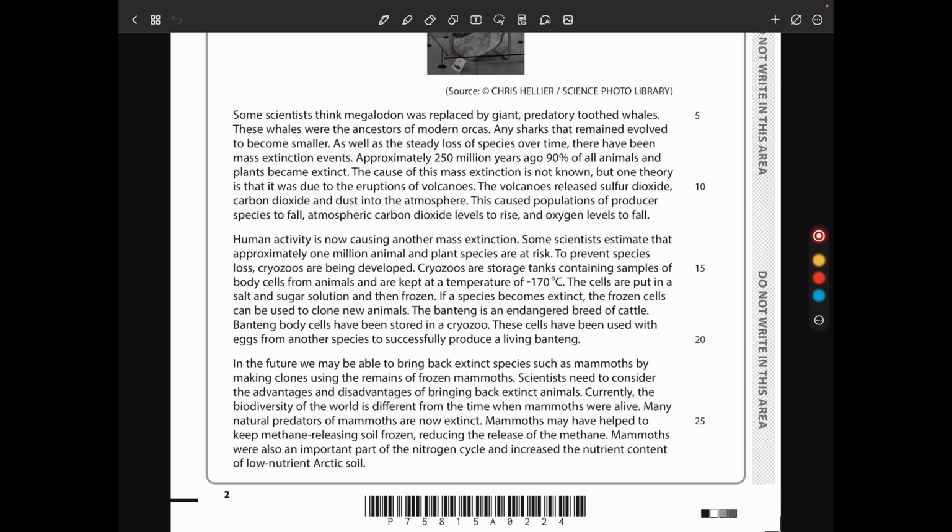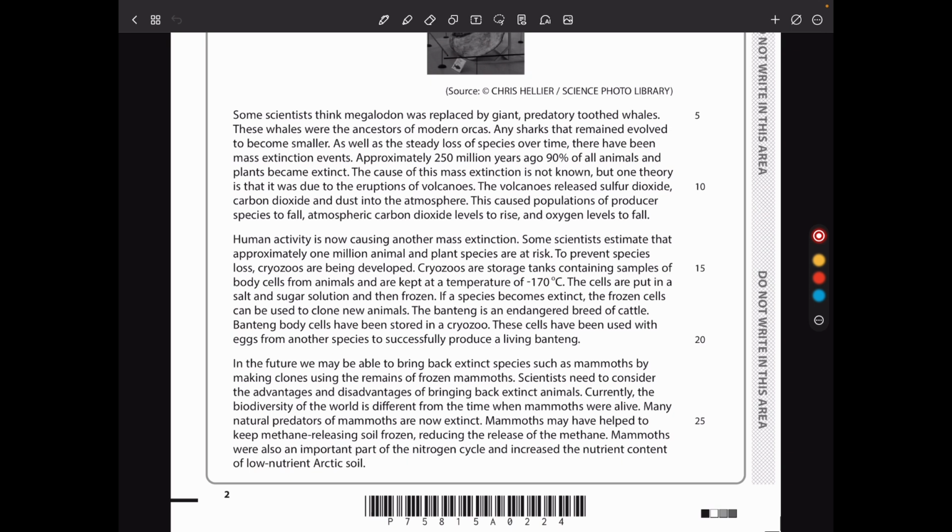Human activity is now causing another mass extinction. Some scientists estimate that approximately 1 million animal and plant species are at risk. To prevent species loss, cryozoos are being developed. Cryozoos are storage tanks containing samples of body cells from animals and are kept at a temperature of -170 degrees Celsius. The cells are put in a salt and sugar solution and then frozen. If a species becomes extinct, the frozen cells can be used to clone new animals.